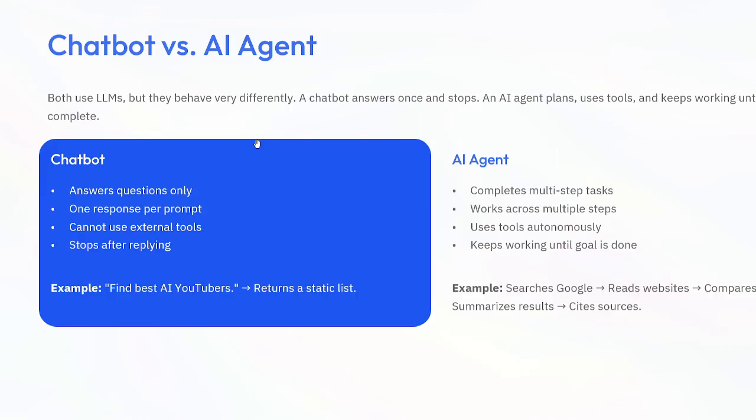For an easy analogy, you can understand this by thinking about ordering food. A chatbot is like asking your friend which pizza is best, and he simply answers. An AI agent is like hiring a personal assistant. The assistant finds the restaurant, compares the prices, places the order, and tracks the delivery also, without asking you every minute.